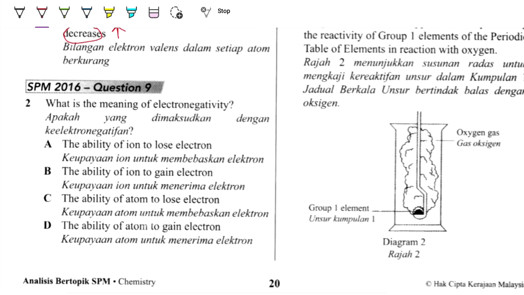Next, what is the meaning of electronegativity? So electronegativity is the ability to gain electrons to form negative ions.